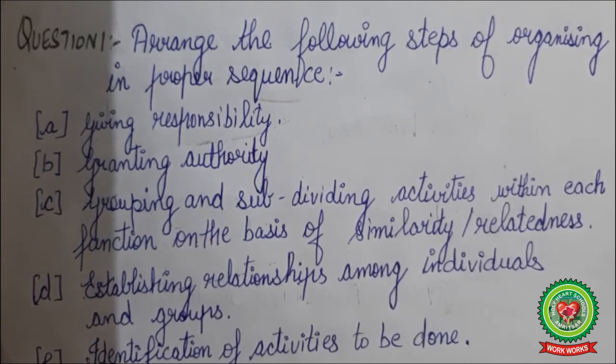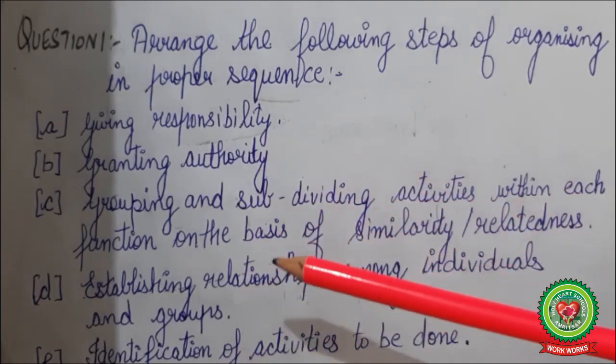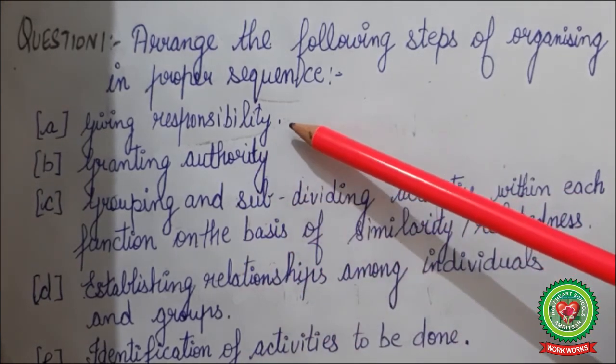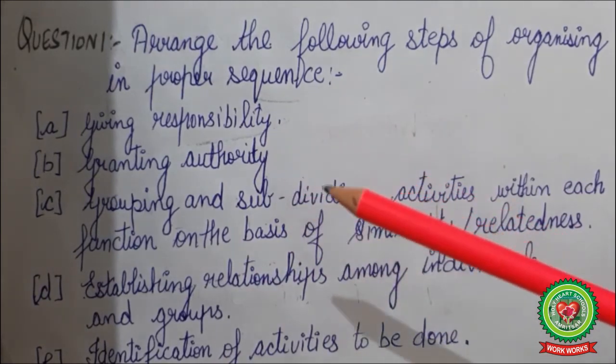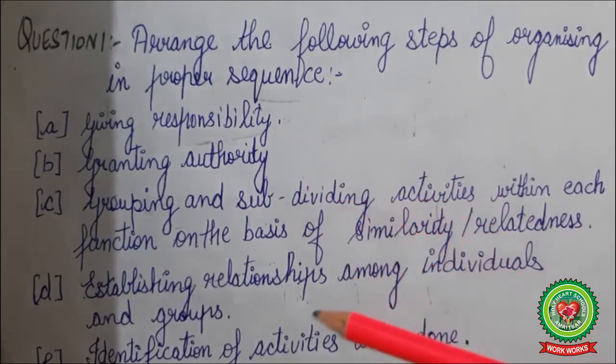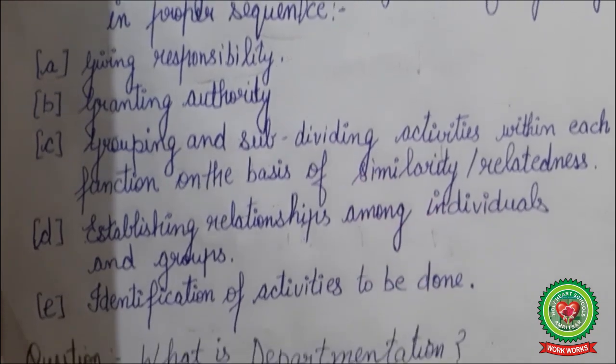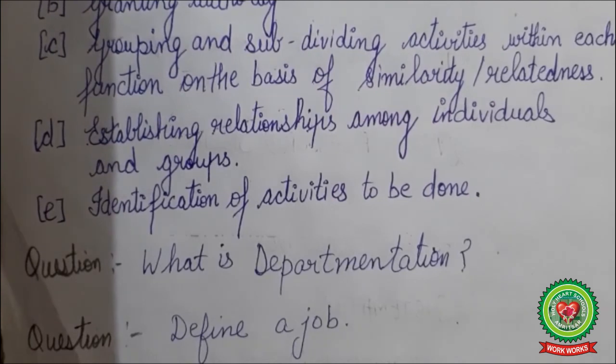As we have discussed all the organizing steps, now these steps are not arranged, you have to arrange them first: giving responsibility, granting authority, grouping and subgrouping activities, establishing relationships, identification of activities. Arrange them in serial order. What is departmentation? Define a job.